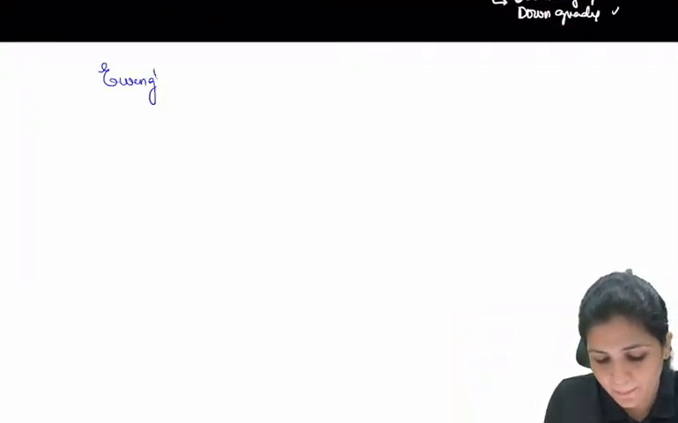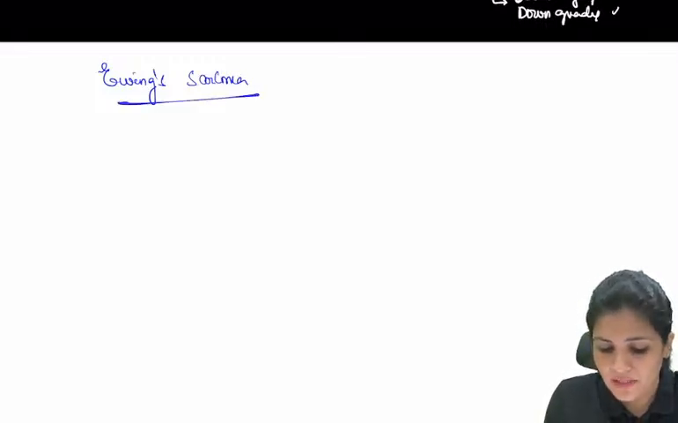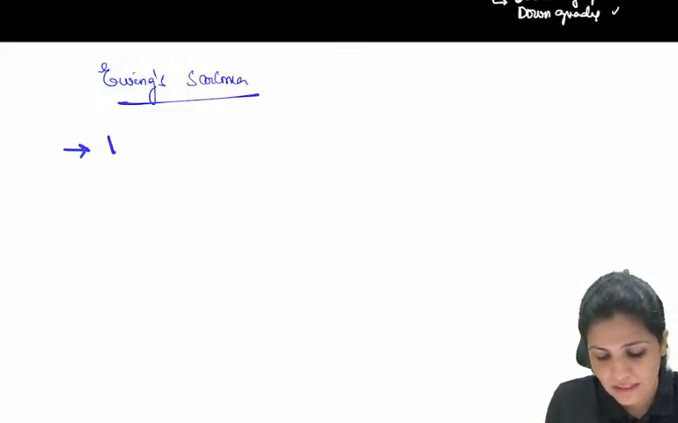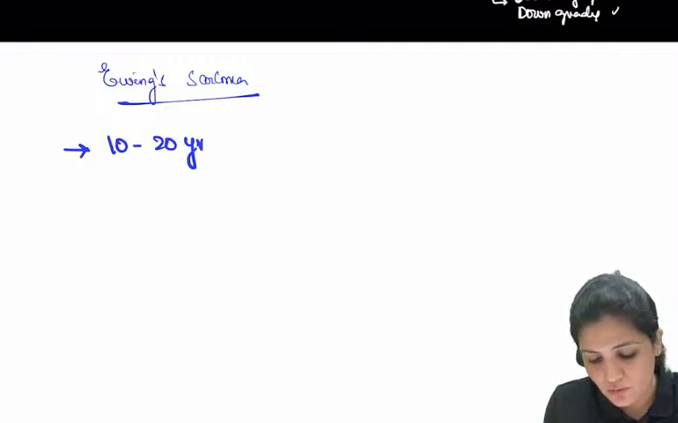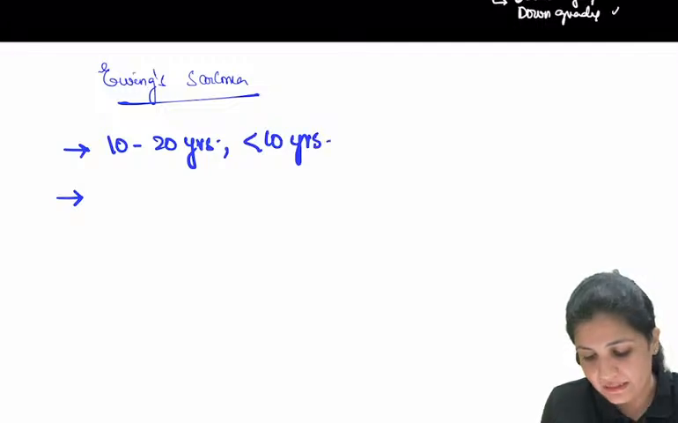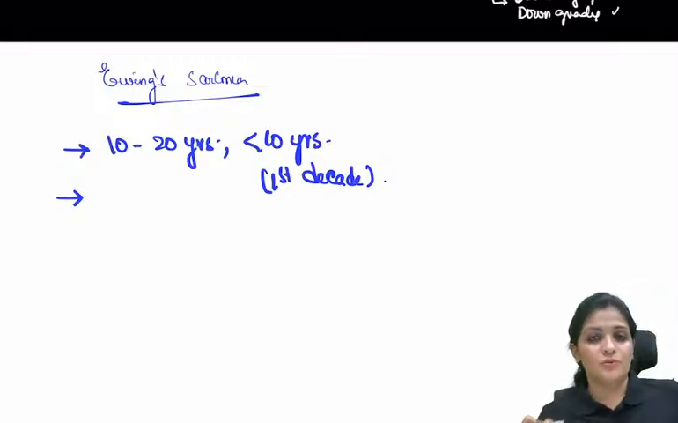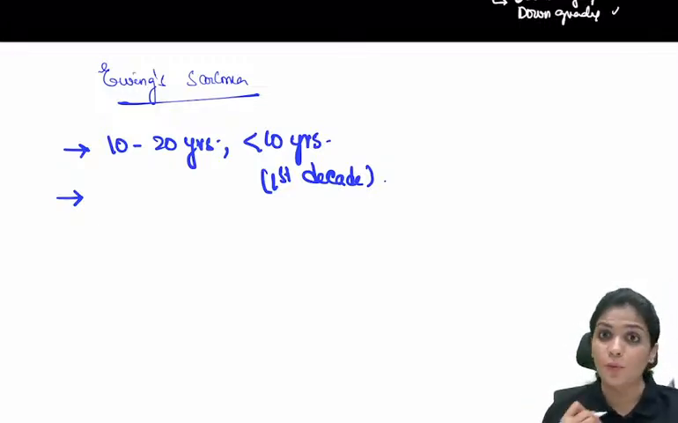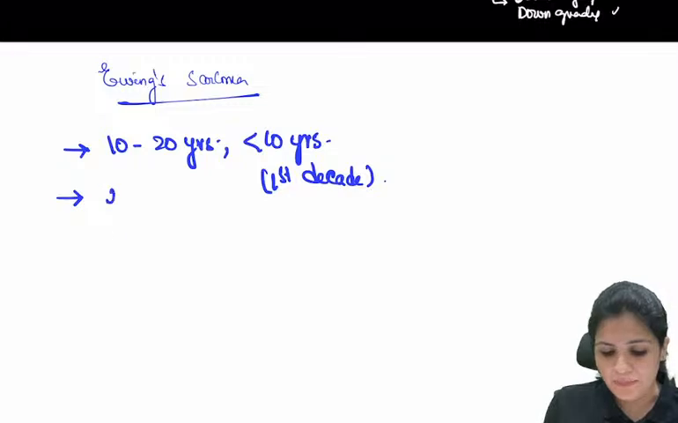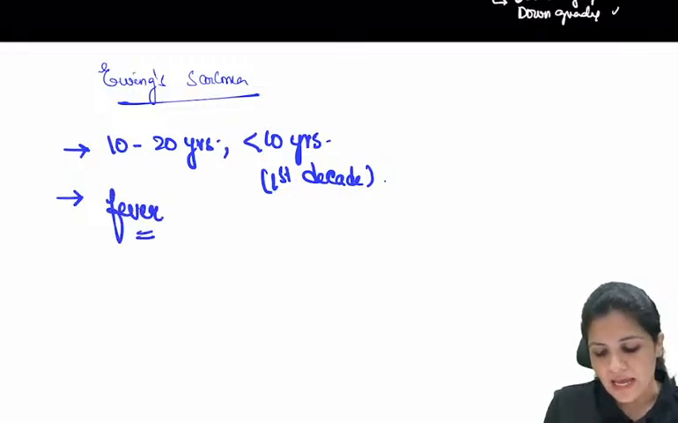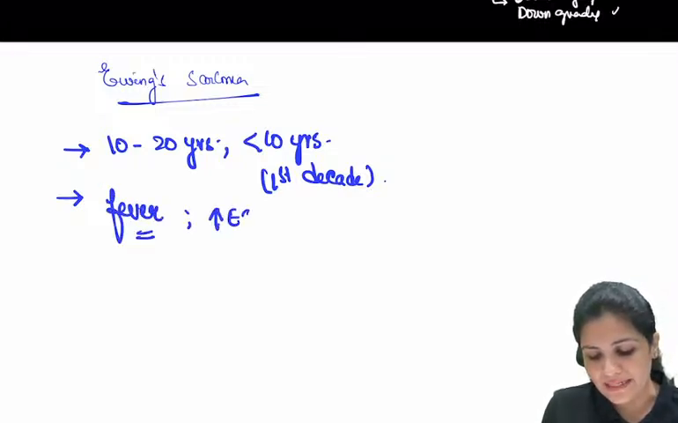Very, very important. So Ewing's sarcoma, here what you have to remember is, again, this is also seen in the age group of 10 to 20 years, right? And sometimes even less than 10 years. So the first decade is most common, then the second decade. And whenever you see patients with Ewing sarcoma, how do they present to you? Typically with fever, right? They typically present with raised ESR,